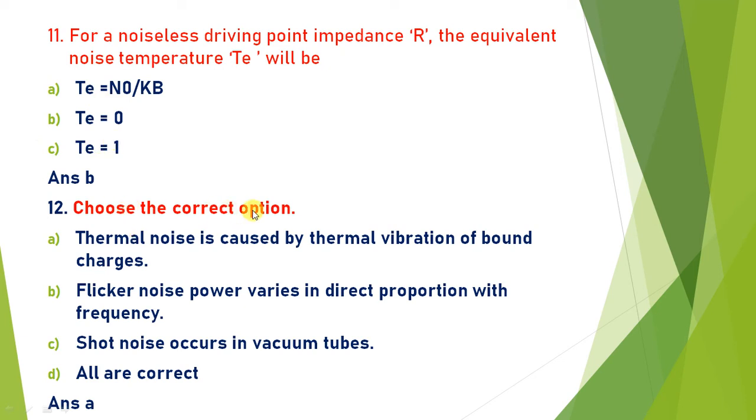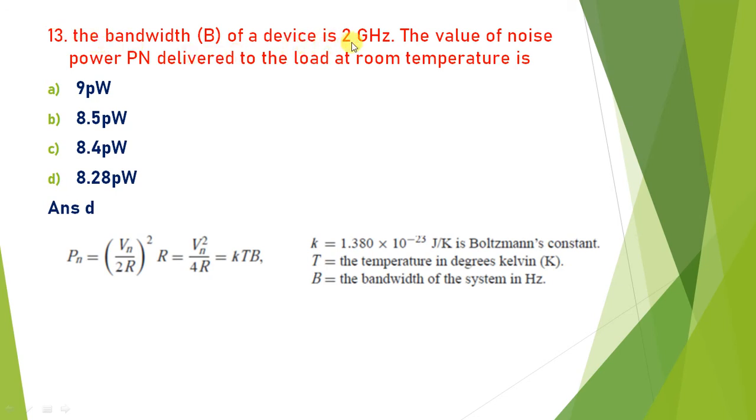Choose the correct option. Thermal noise is caused by thermal vibration of bound charges. That is true, because thermal noise is generated in a resistor, and it is proportional to thermal vibration of the bound charges. Flicker noise varies in direct proportion with the frequency. Flicker noise doesn't have any relation with the frequency. Shot noise occurs in vacuum tube. Generally shot noise occurs in the transistor, so it does not have any relation with the vacuum tube. So only A is correct: thermal noise is caused by thermal vibration of bound charges.